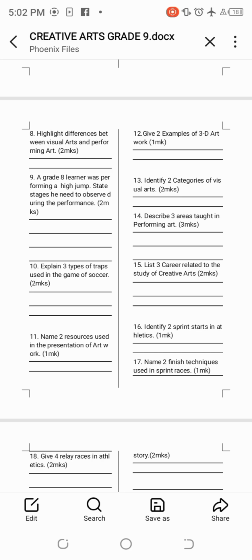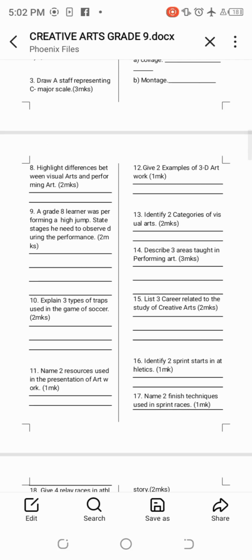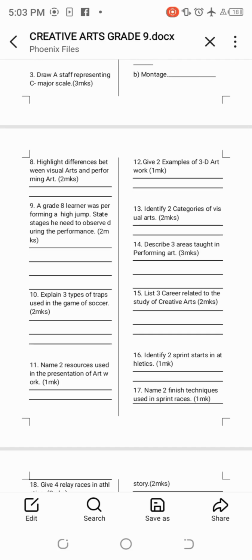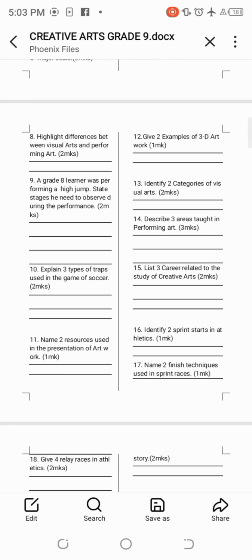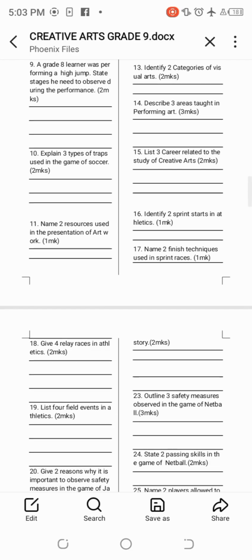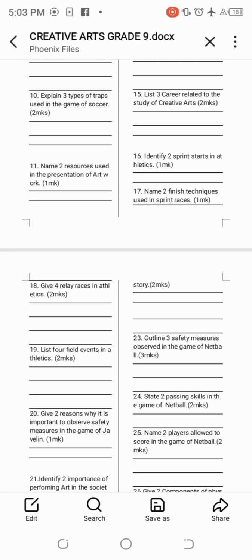Let me go back to the number which I've left behind. Let me see number 10. We say types of traps. That one we were okay with it. So we go to number 18.